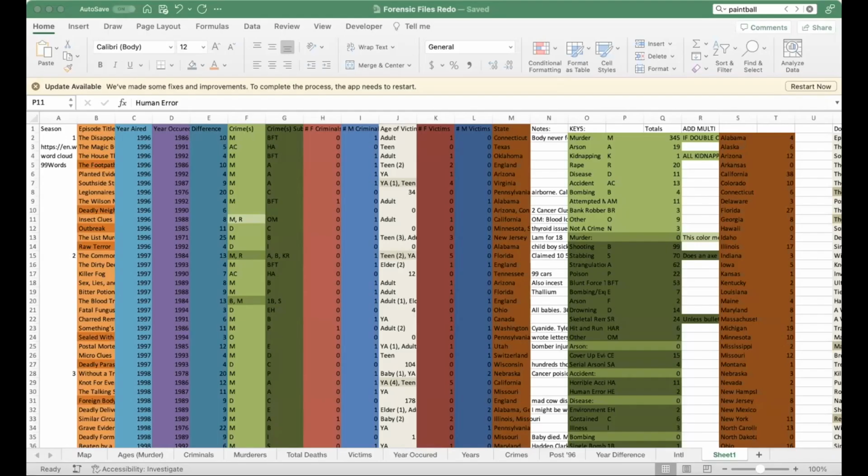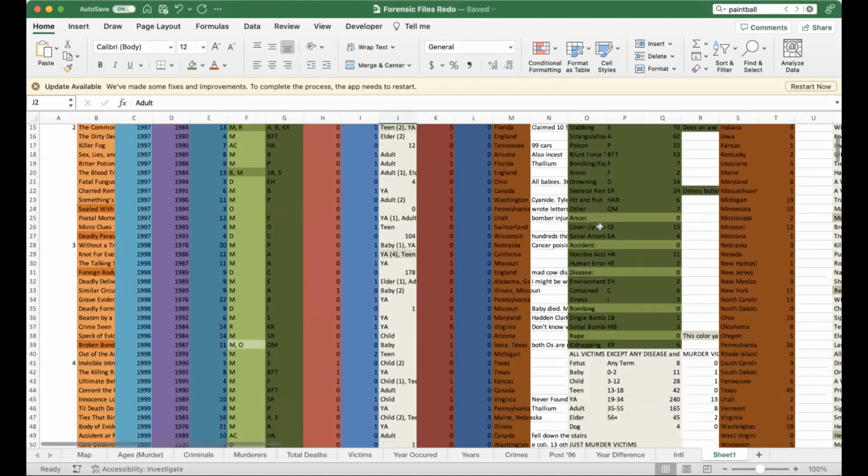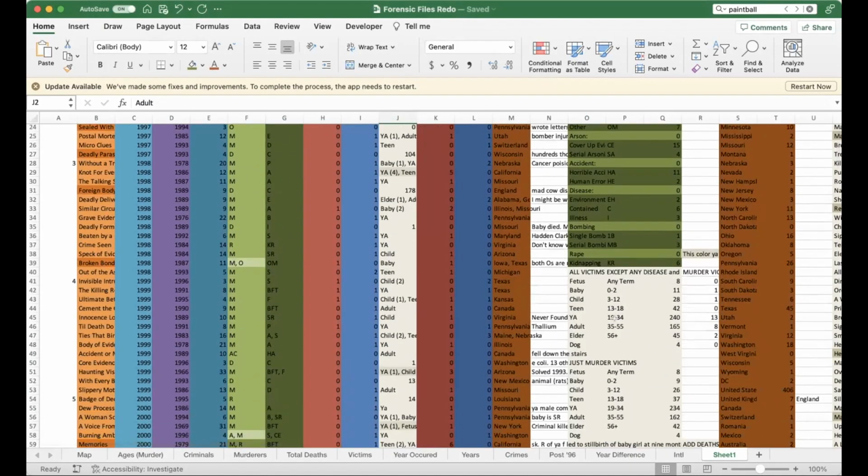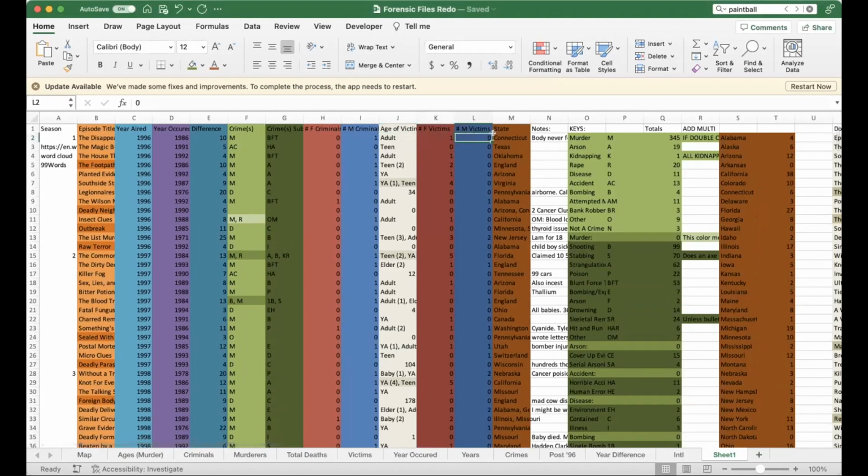Okay, before I start, I just want to show you my Excel sheet really quick so I can explain a few things. Basically, I have the episode titles, the year that it aired, the year the crime occurred, the crimes based on the categories I have over here, the subcategories or the causes of death based on the darker categories over here, the number of female and male criminals, the age of the victims based on these intervals, the number of female and male victims, and the state.